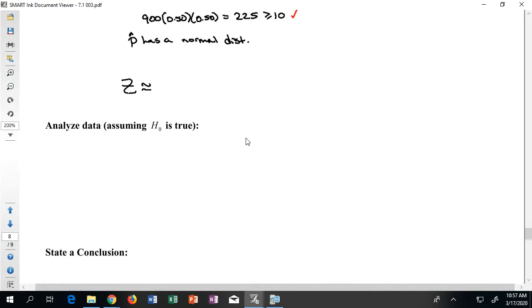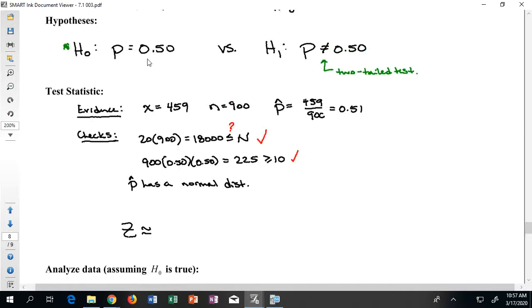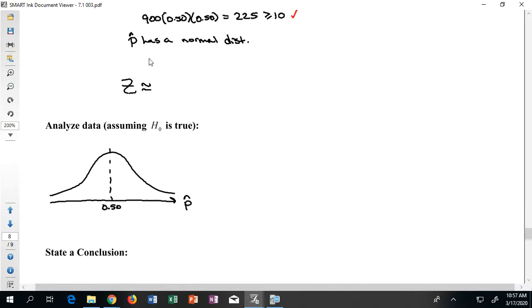I know that all of my p hats line up on a number line. They fall into a nice normal distribution. I'm expecting 50% to be sitting at the middle. That's what I expected because, again, I thought that p was going to be 0.5. Strangely this time, though, I didn't quite get that. I got 0.51. That was our p hat that we got in our sample.